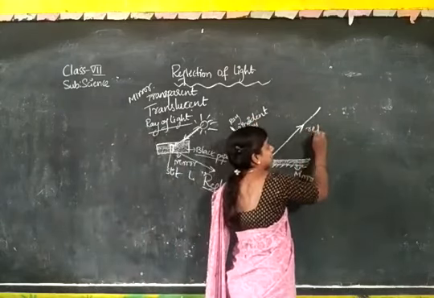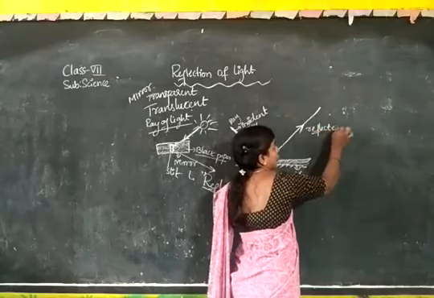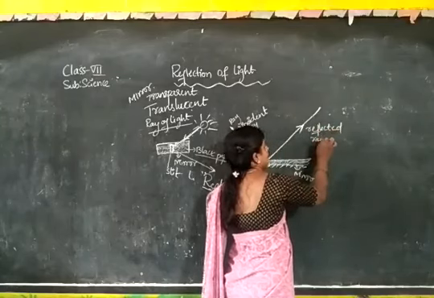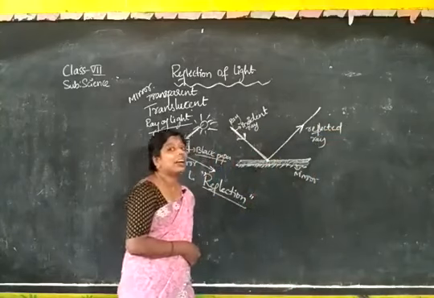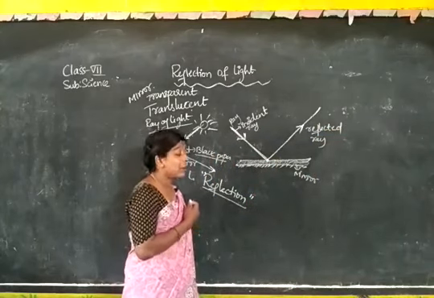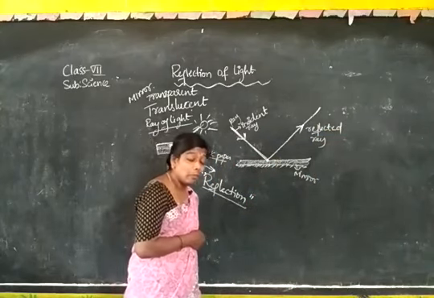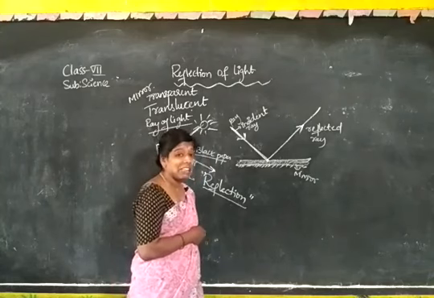This is called a reflected ray. Incident ray, reflected ray. The light which we are focusing on the mirror is the incident ray. This is important. A single ray is called a ray.